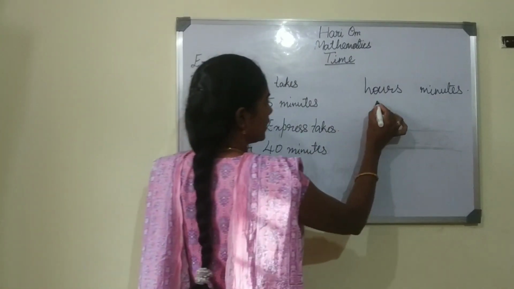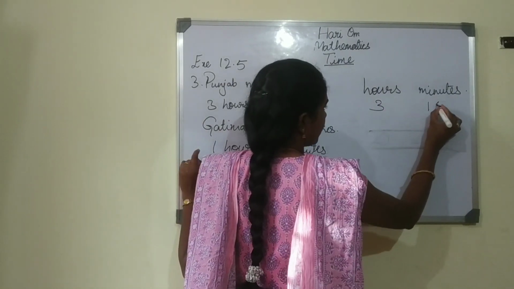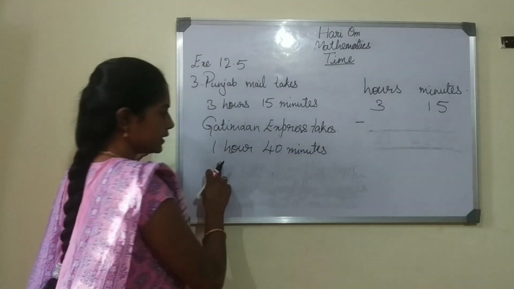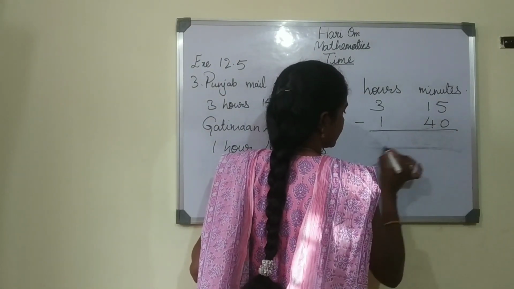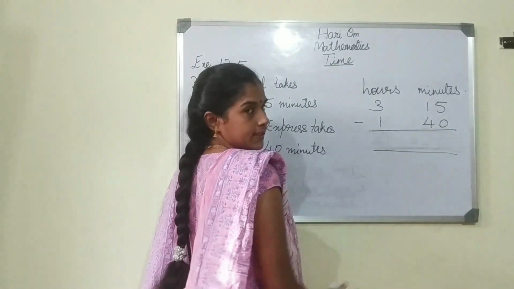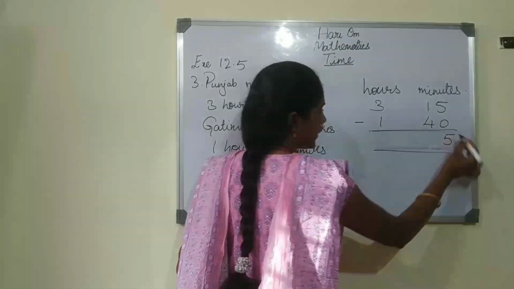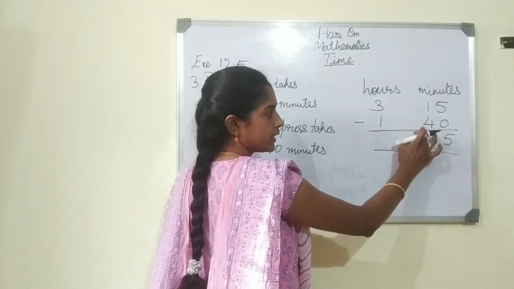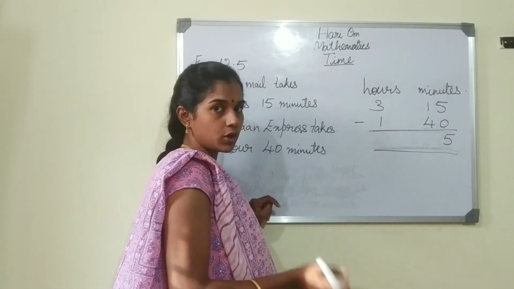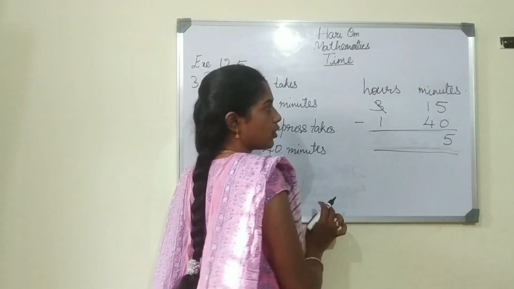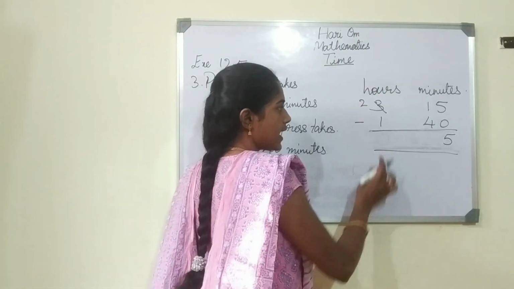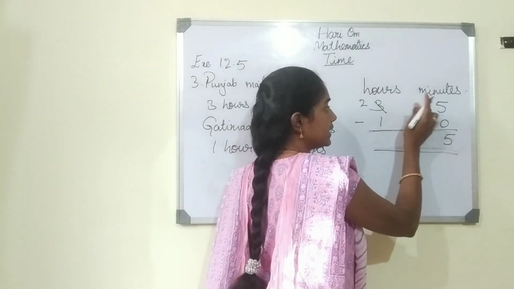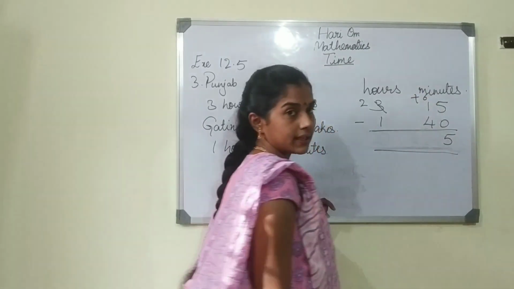Here it is 3 hours 15 minutes minus 1 hour 40 minutes. 5 minus 0 is 5. 1 minus 4 is not possible, so we have to borrow, and we are borrowing from hours. So 3 hours become 2 hours, and when it comes to minutes, it becomes plus 6.